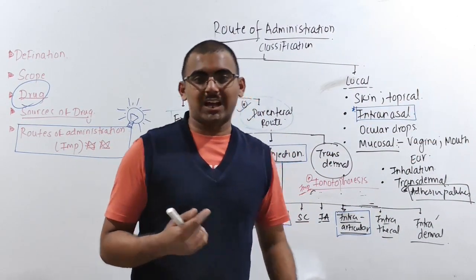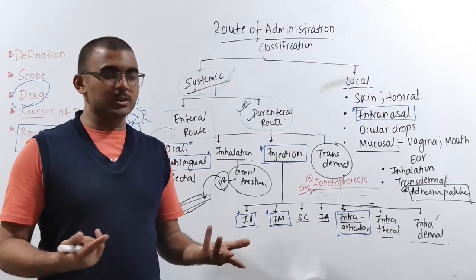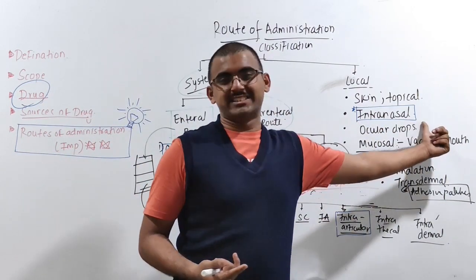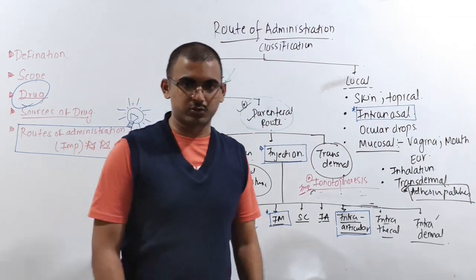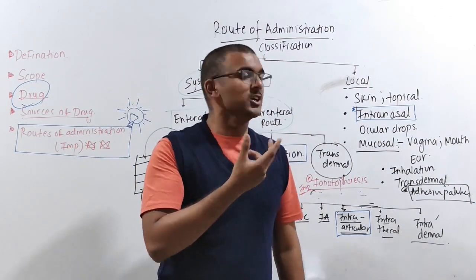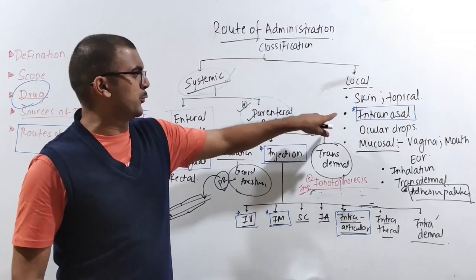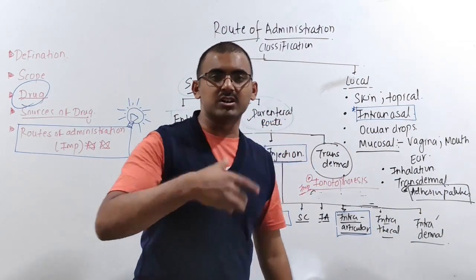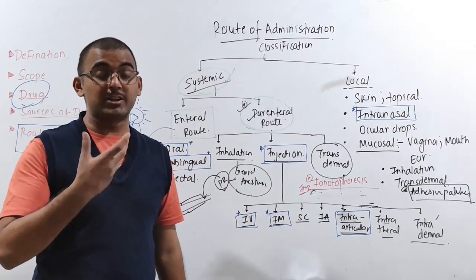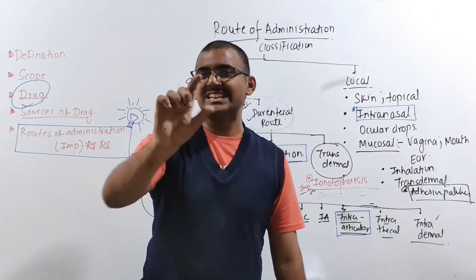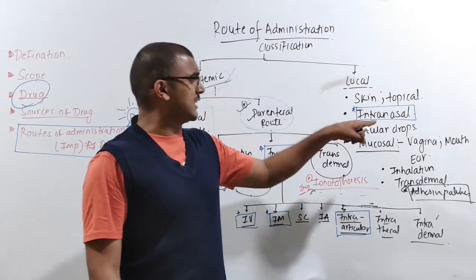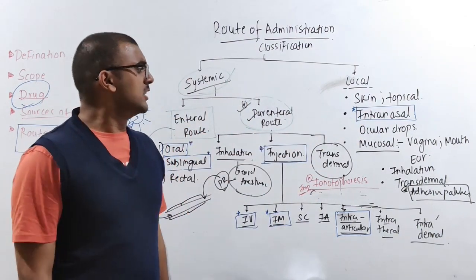Now, for example, you are having cold and cough. So what will you use? You will use your intranasal drug to reduce the inflammation in the nose, the blockage of the nose. You have drugs which are going to help in improving your airflow. They are going to act as a nasal decongestant. Again, the last topic, your nasal decongestant topic is there. So that's nothing but intranasal.